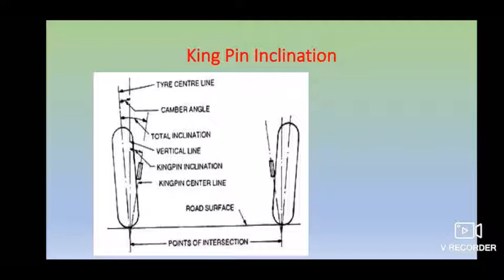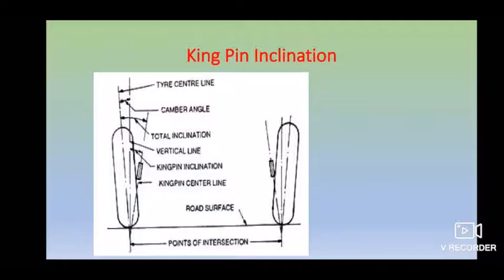This is viewed from a front view. Previously the caster was viewed from the side view, and this is the angle viewed from the front view. This kingpin inclination, in combination with the caster angle, is used to provide directional stability. The major important thing is that it reduces the steering effort, particularly when your vehicle is stationary. This is another important advantage of kingpin inclination.